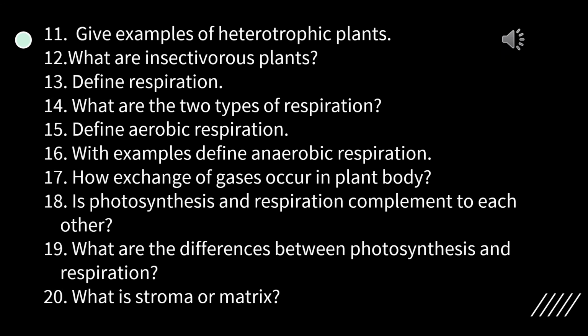Now, question number 11. Give examples of heterotrophic plants. Answer: heterotrophic plants are dodder, that is parasitic nutrition, Indian pipe, that is saprophytic nutrition, and rhizobium or leguminous plants, that is symbiotic nutrition. Now, number 12. What are insectivorous plants? Insectivorous plants are a special group of plants that are partially autotrophic and partially heterotrophic. They feed on insects.